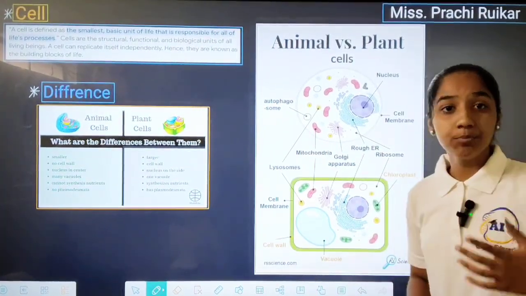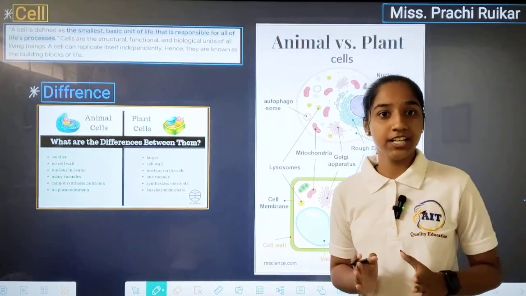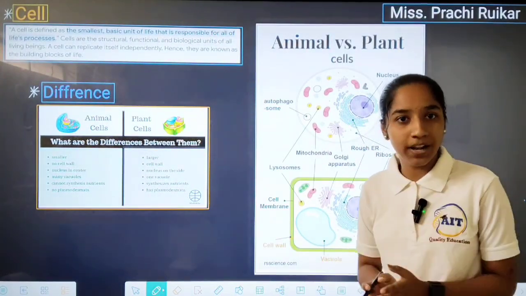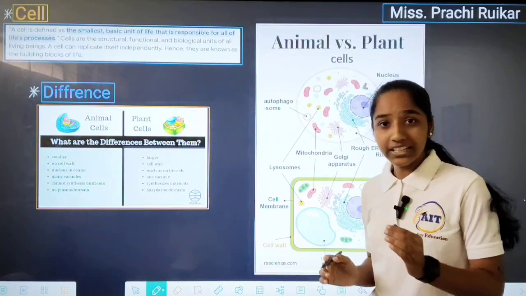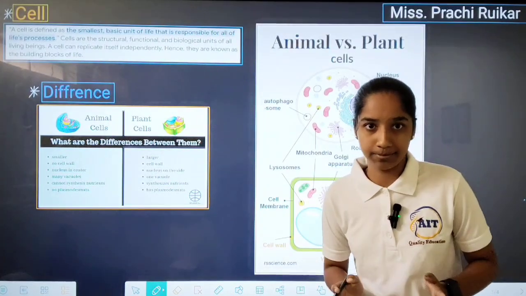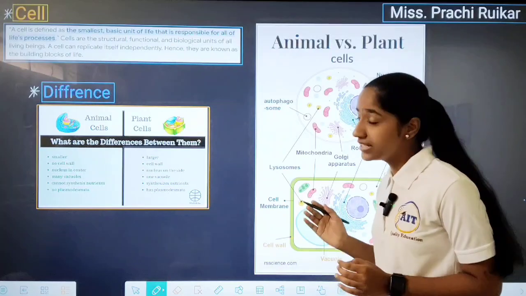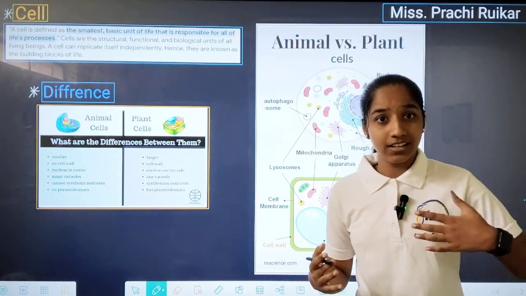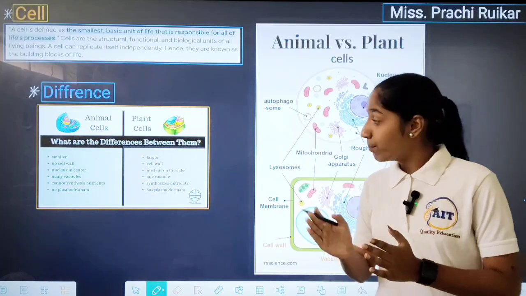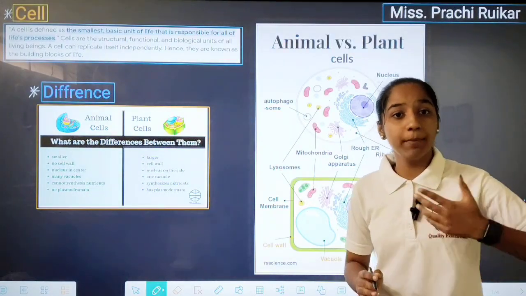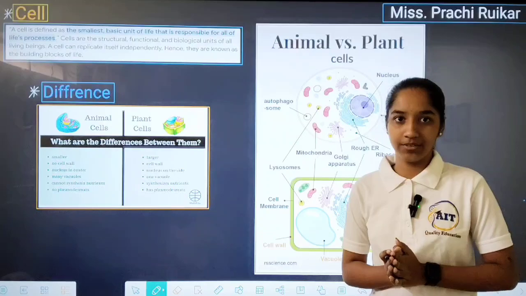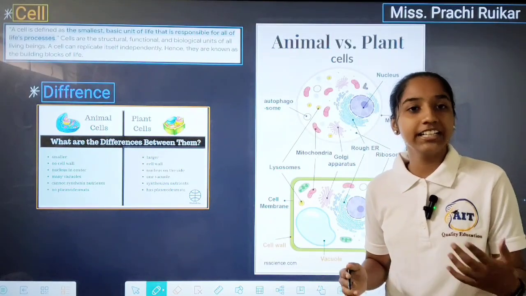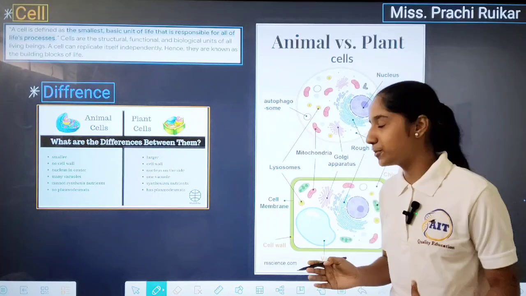The next and important component of the cell is known as cytoplasm. All the organelles are located in the cytoplasm. Cytoplasm is in the form of a semi-liquid in the cell. Then the next, which is said to be the brain of the cell. Why is the nucleus known as the brain of the cell? Because it controls all the metabolic activities and cell division, and it is involved in the transmission of hereditary characters from parents to offspring.